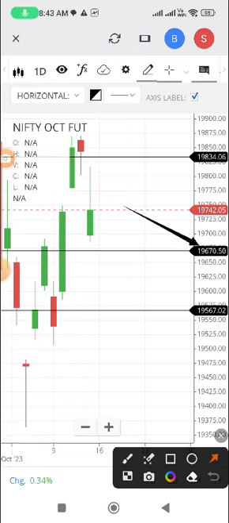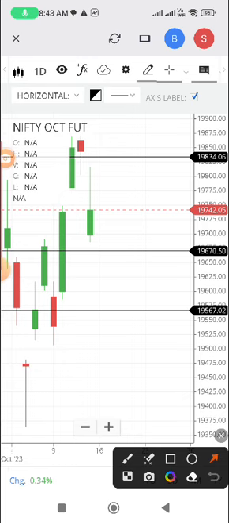What are the levels to watch out for? The range will be between 19,670 on the lower side and 19,834 on the upper side. These are the levels to watch for today's trading. Suppose 19,670 is broken, then 19,567 is possible. That is what the daily technicals are indicating.